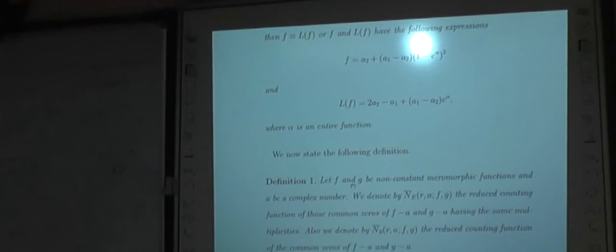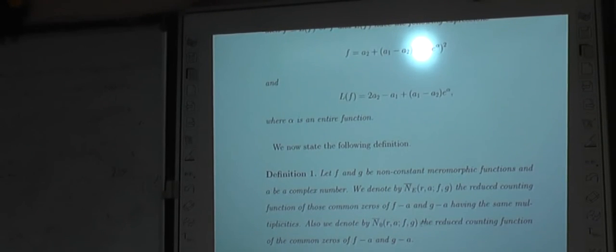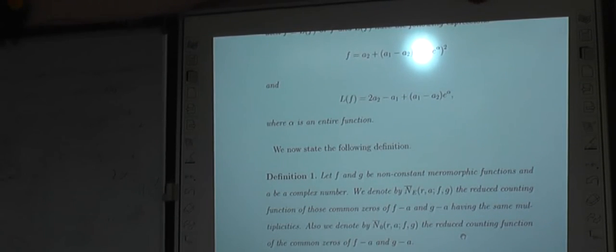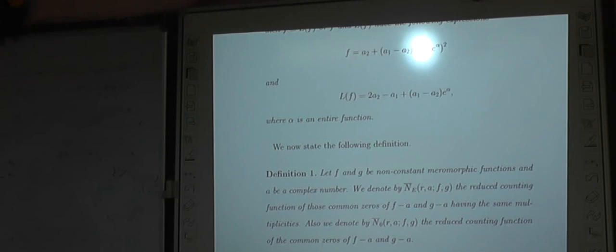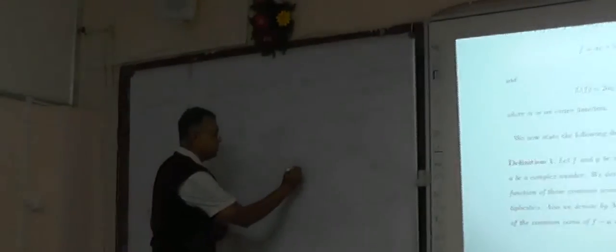So now we need a definition. Roughly speaking, there is some mathematical terminology there. Roughly speaking, CM means all the roots of f minus a equal to 0 and g minus a equal to 0 will have the same multiplicities.